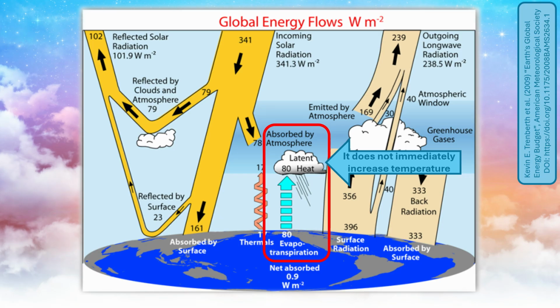This process occurs everywhere on Earth, not only over oceans but also over land through evapotranspiration, the combined process of evaporation from surfaces and transpiration from plants. Globally, this latent heat flux averages around 80 watts per square meter, making it one of the largest energy transfers at Earth's surface. But the story does not end here, because water begins to move.